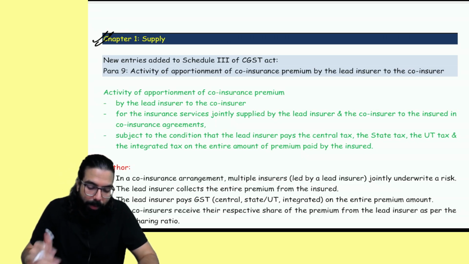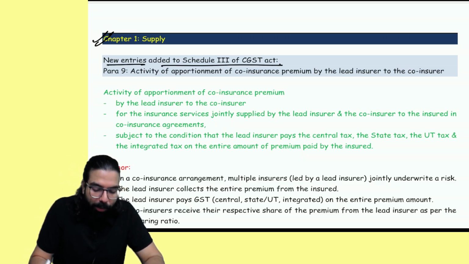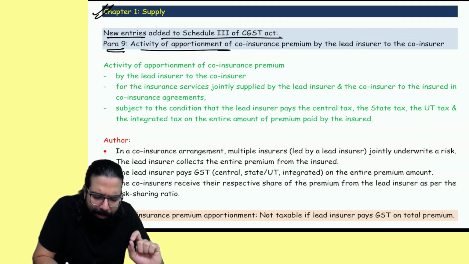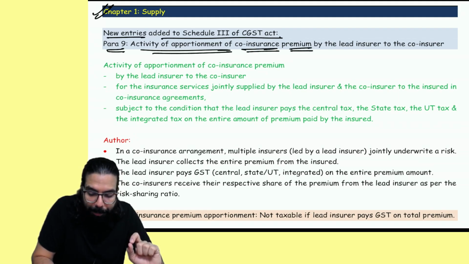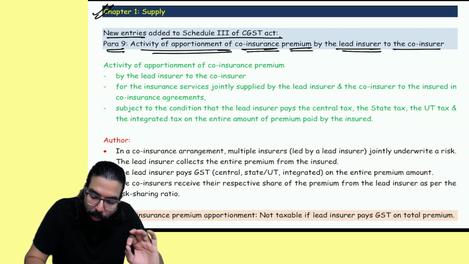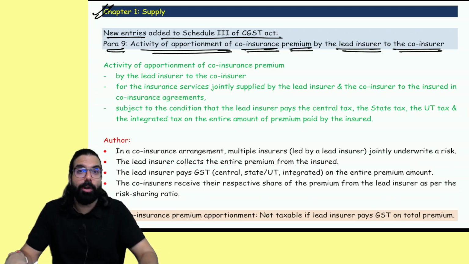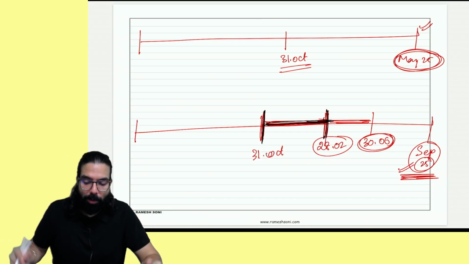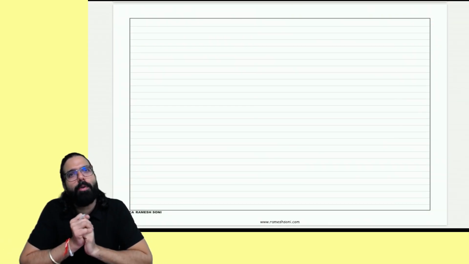Okay, fine. New entries added in Schedule 3. Paragraph number 9: Activities of apportionment of co-insurance premium by the lead insurer to the co-insurer. Sir, what do you mean by lead insurer, co-insurer? Let's take an example. Everyone over here, for an example, if I go ahead and tell you